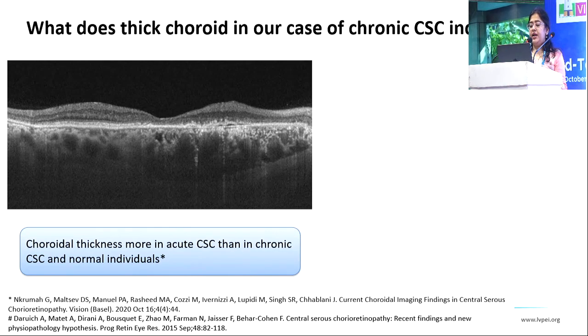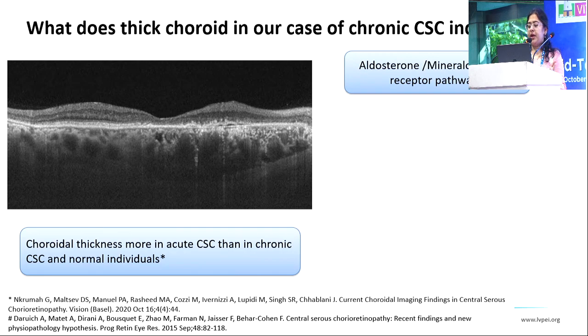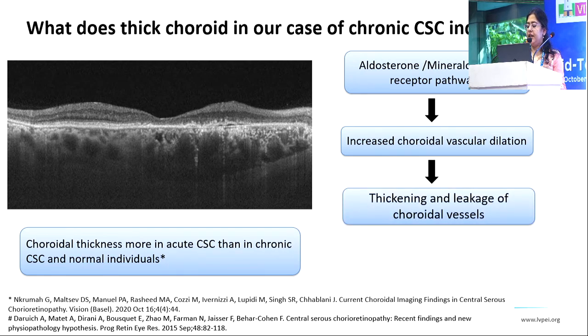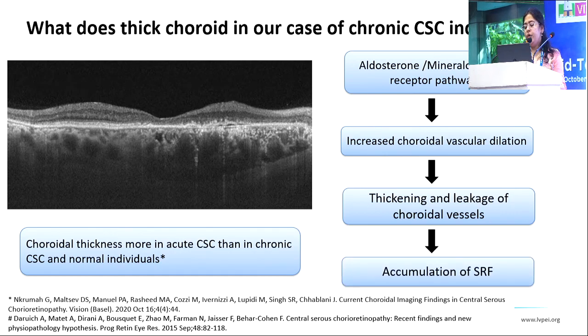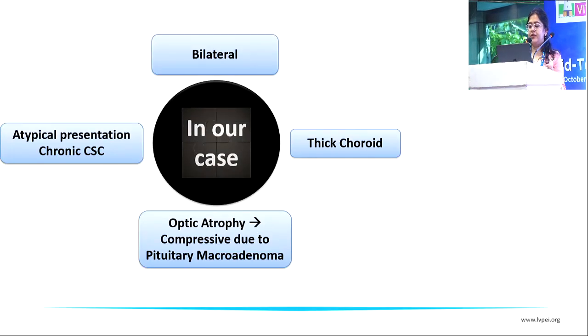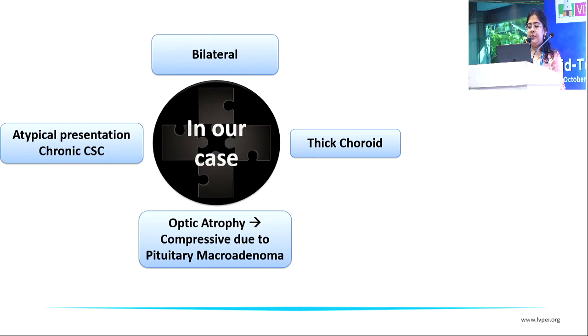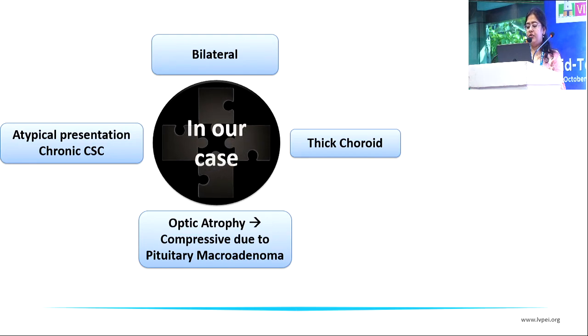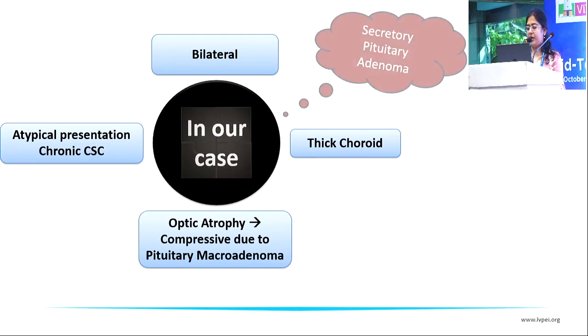Also, we had a thicker choroid in our case, which is normally not present in cases of chronic CSC. So in this case, the possible mechanism is a mineralocorticoid receptor pathway, which increases choroidal vascular dilatation, and there is thickening and leakage of the choroidal vessels, which leads to the accumulation of SRF. So in our case, we had an atypical presentation. It was bilateral, the choroid was thick, and there was optic atrophy, which was compressive due to the pituitary macroadenoma.